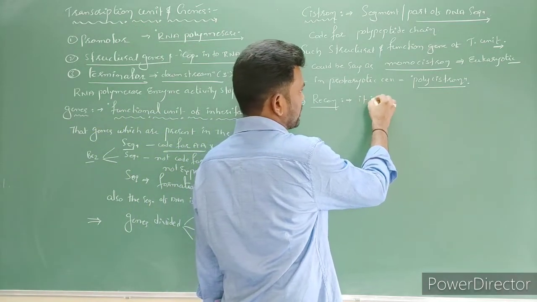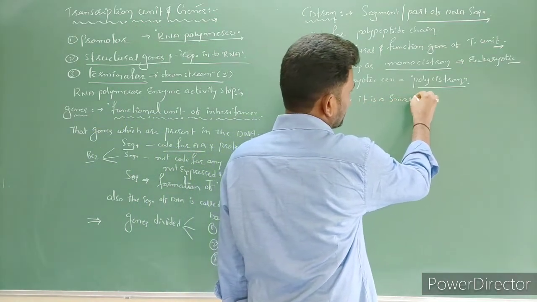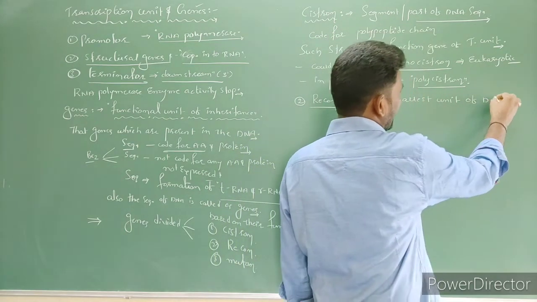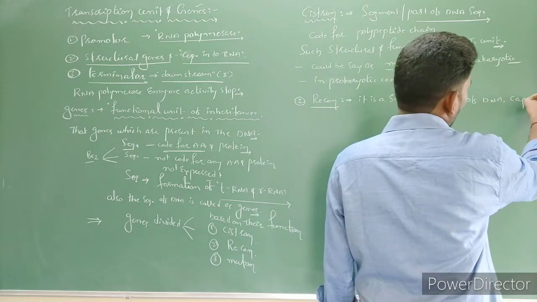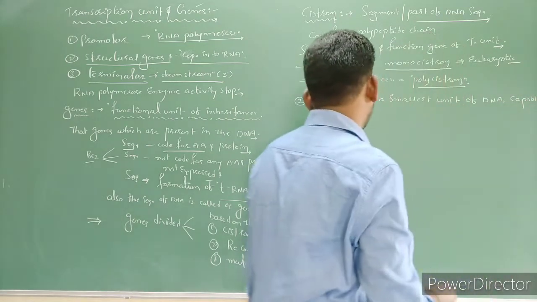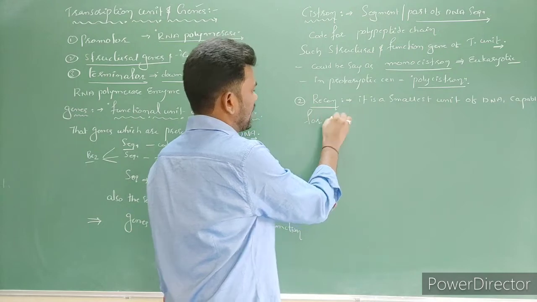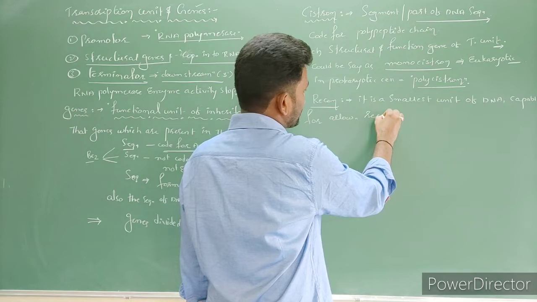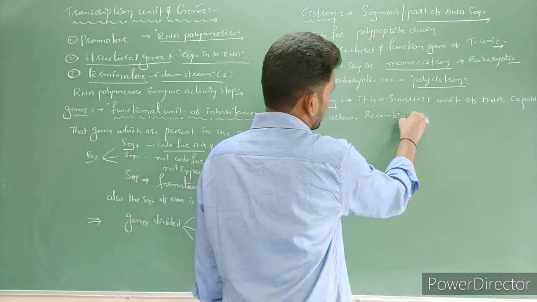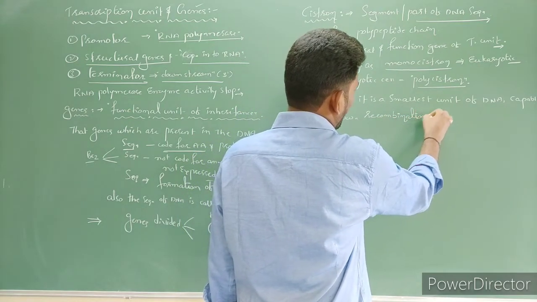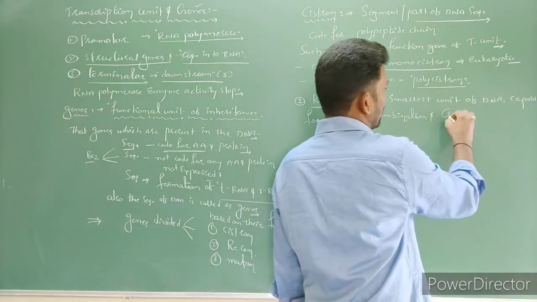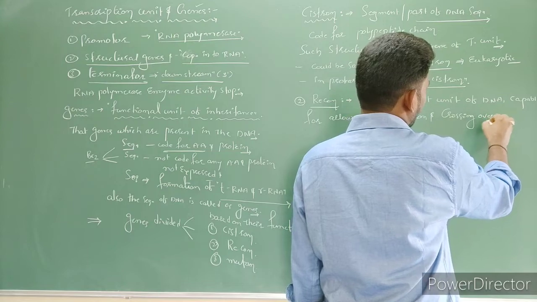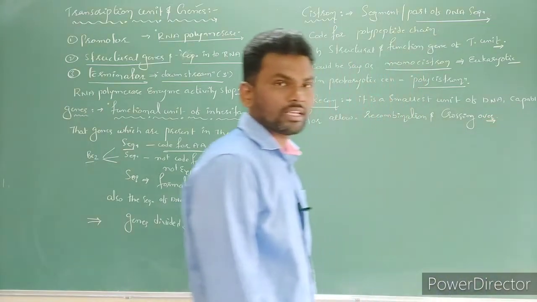It is the smallest unit of DNA which is capable of allowing recombination and crossing over. Such a smallest unit of DNA is called what?